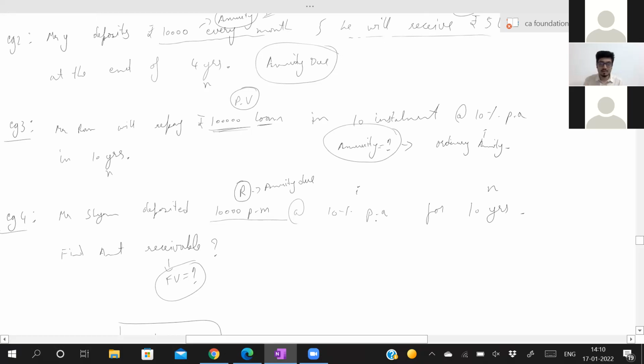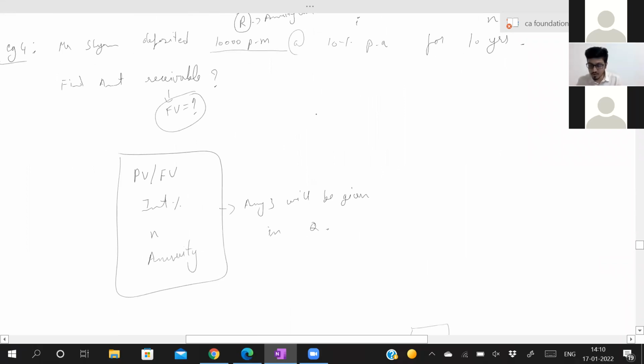First, we identify what is given in the question. We will identify whether they have given annuity, present value or future value, interest, and number of years. See, out of these four, any three will be given in the question and you are asked to find the remaining. Usually, present value or future value will be given and you are asked to find annuity, or annuity will be given and you are asked to find present value or future value. If they give both and ask you to find years, that also you can do. If they ask you to find interest, and years are given, that also you can do.